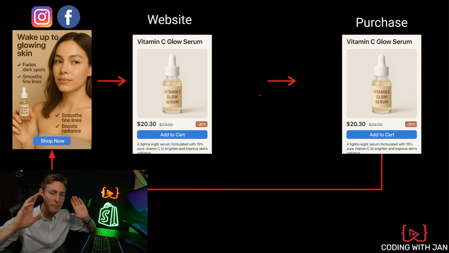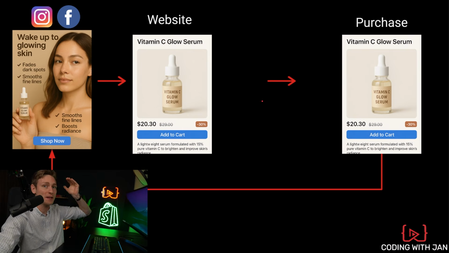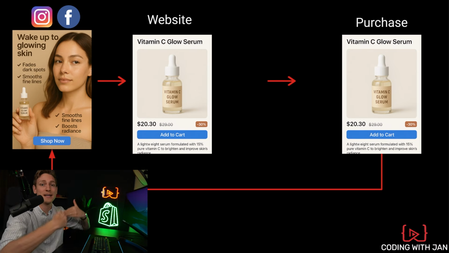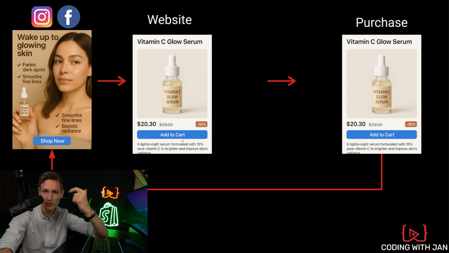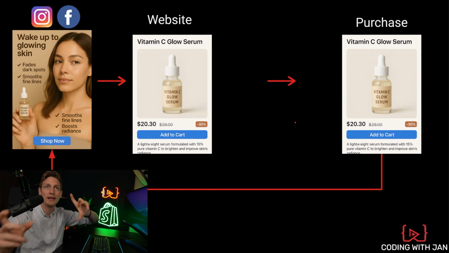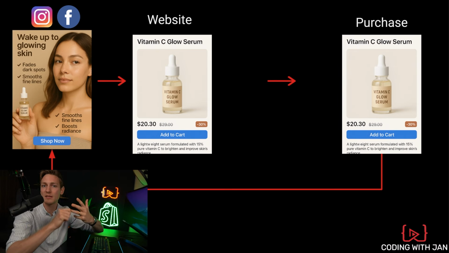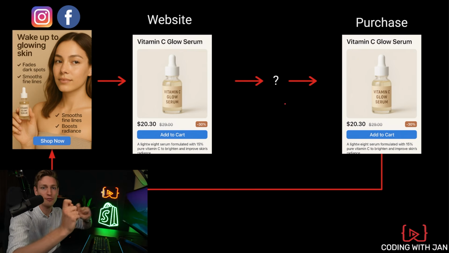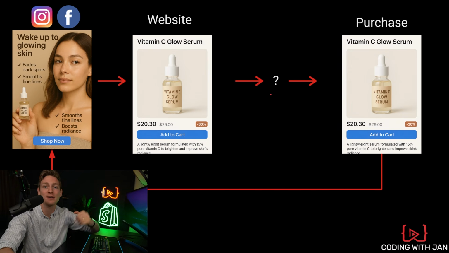Okay, so far so easy, but for e-commerce brands, it's also very important to understand what happens in between. Like what happens in between someone coming to your website to hopefully making a purchase. And therefore, ad platforms have these custom events or custom conversions. Like maybe you want to know how many people clicked the add to cart button, how many people initiated the checkout. Maybe you run an advertorial funnel, so you want to know how many people watched the video, or you have something where people opt in, then you want to know how many opt-ins you get. So in order to optimize the steps in between, or see how many people fall off at each stage, you want to shed as much light on this in between black box as possible.